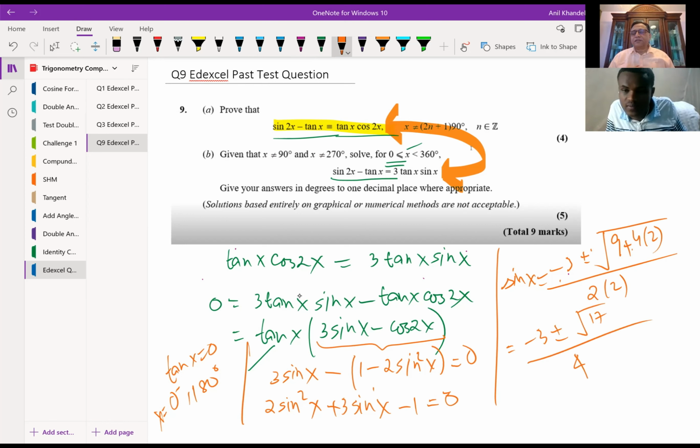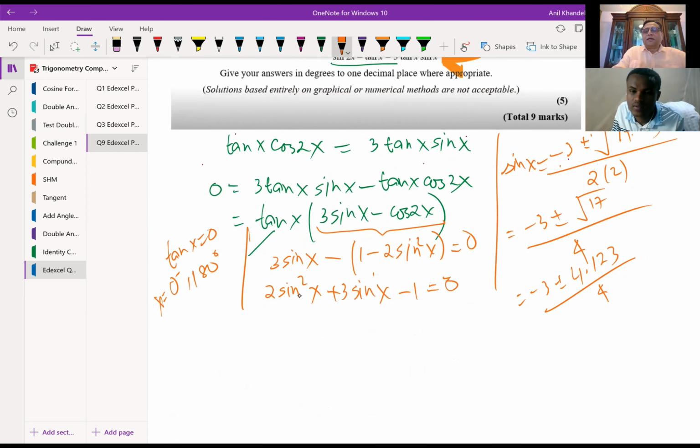So you can now calculate the square root of 17, which is 4.123. So we have minus 3 plus minus 4.123 over 4, correct? That gives you two solutions.